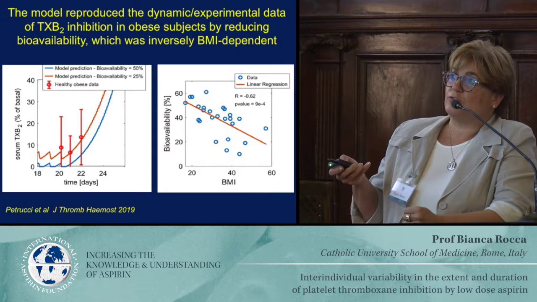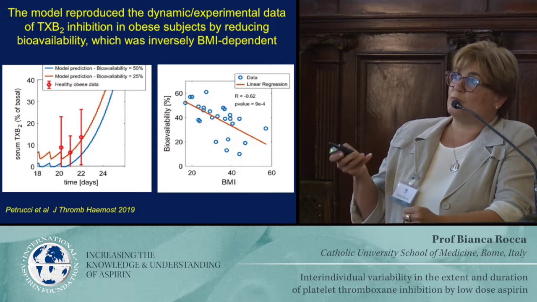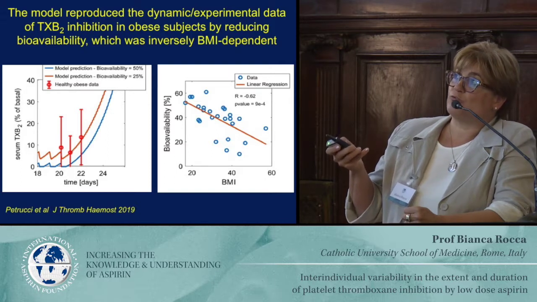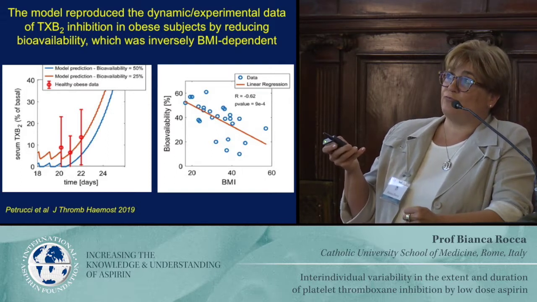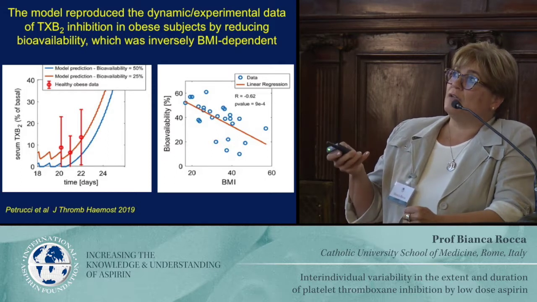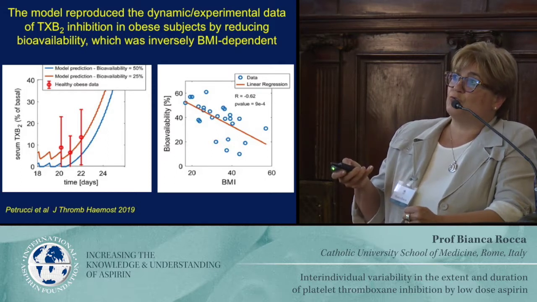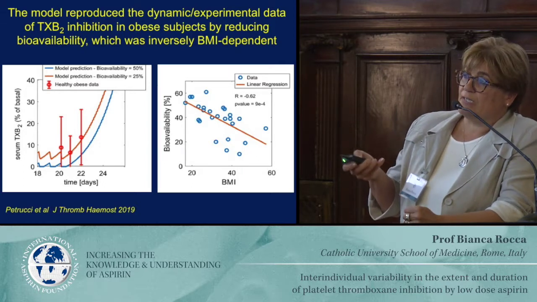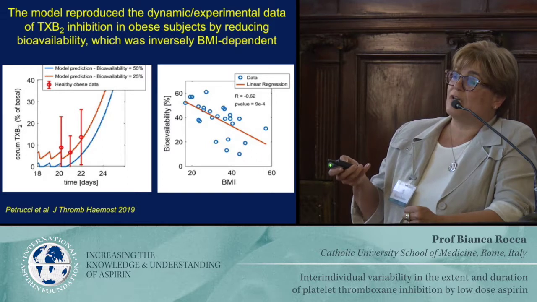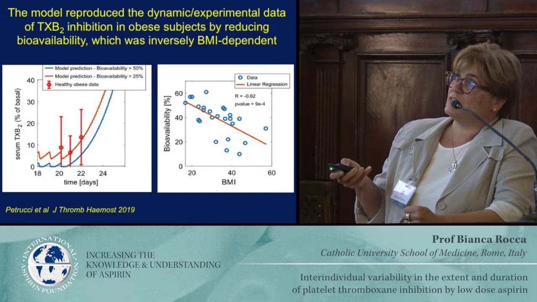So the model, in order to fit the obese subjects, had to be set to a bioavailability level of the drug which was approximately half. So 50% of normal, 25% was the situation which was able to reproduce the inhibition in the obese data, and you see the 24-hour fluctuation is much higher in these patients.